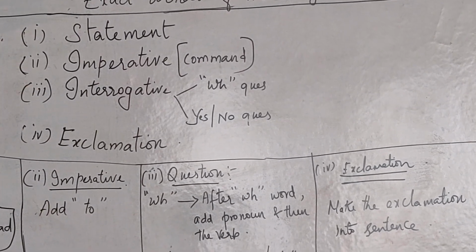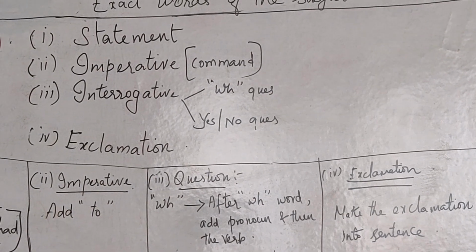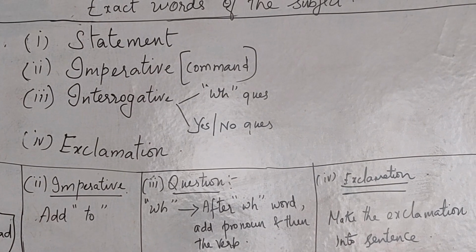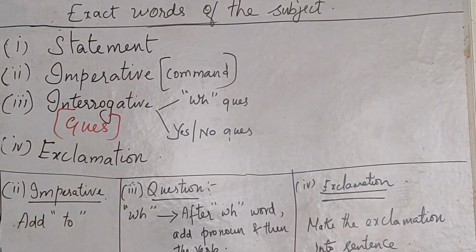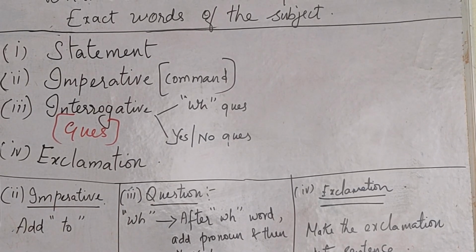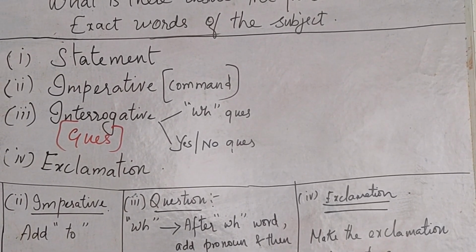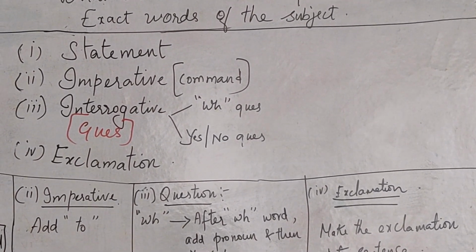Next is the interrogative sentence. Interrogative sentence is nothing but the question form. This is further divided into 2: WH question and yes or no type question. Next is the exclamation.